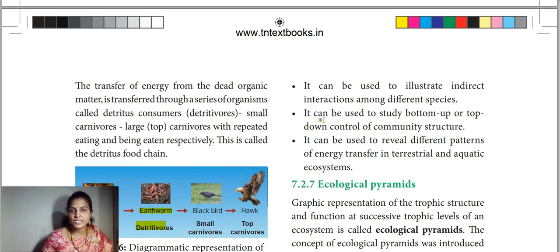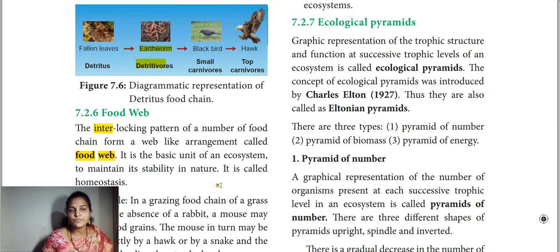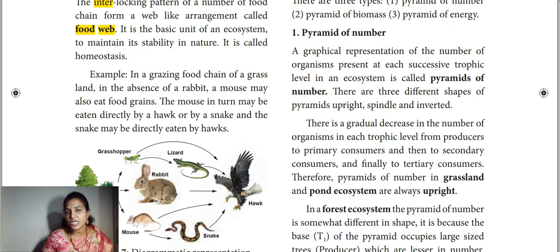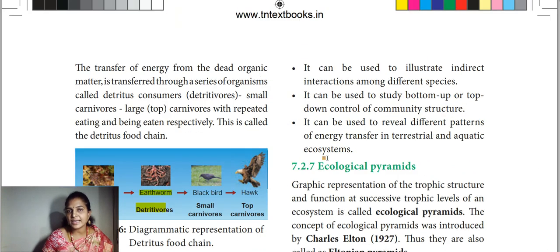So direct as well as indirect interactions will be there, and it can be used to study bottom-up to top-down control of community structures. By means of this, we can easily analyze which one will be in the first place and which one in the last place.